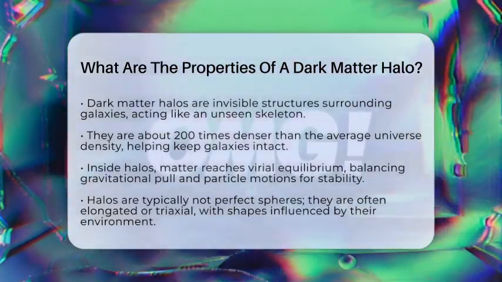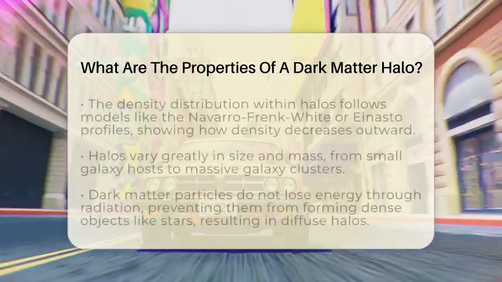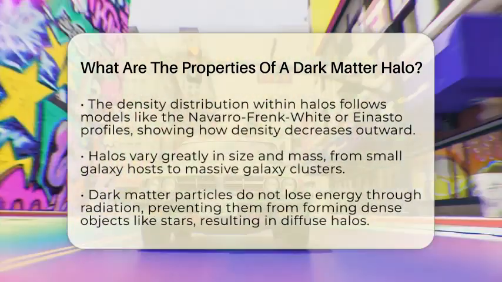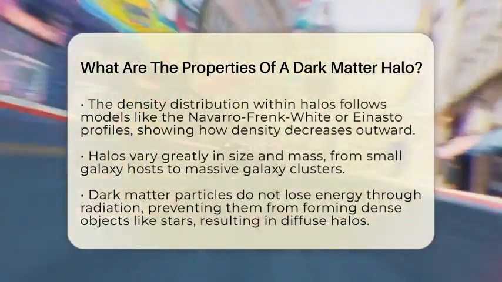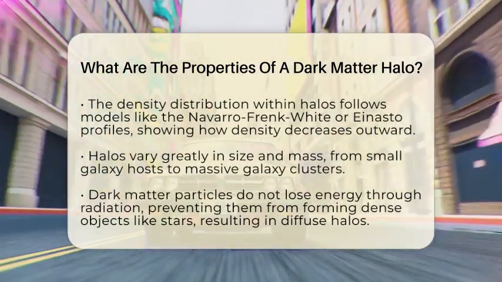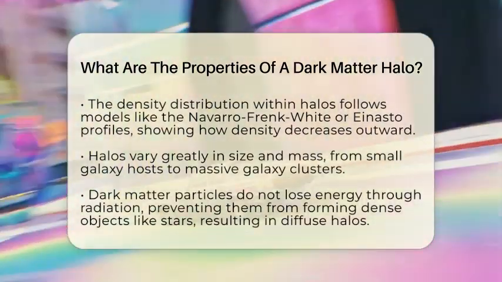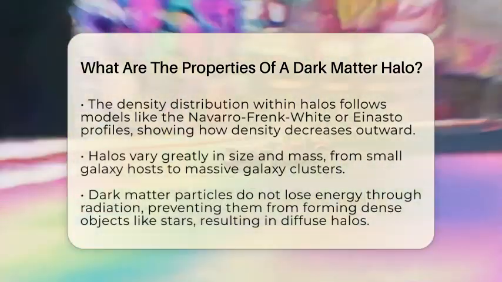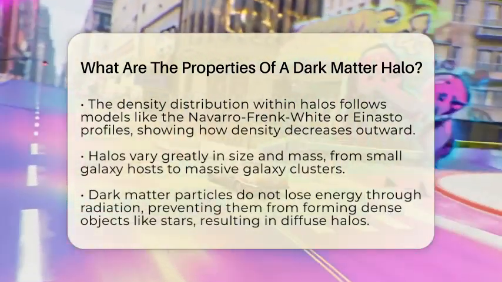The shape of these halos is usually not perfect spheres. Instead, they tend to be triaxial, meaning they are elongated like stretched ellipsoids with 3 different axis lengths. Their shape can change depending on their environment. For example, halos in crowded regions tend to be rounder, while those in emptier areas might be more elongated.